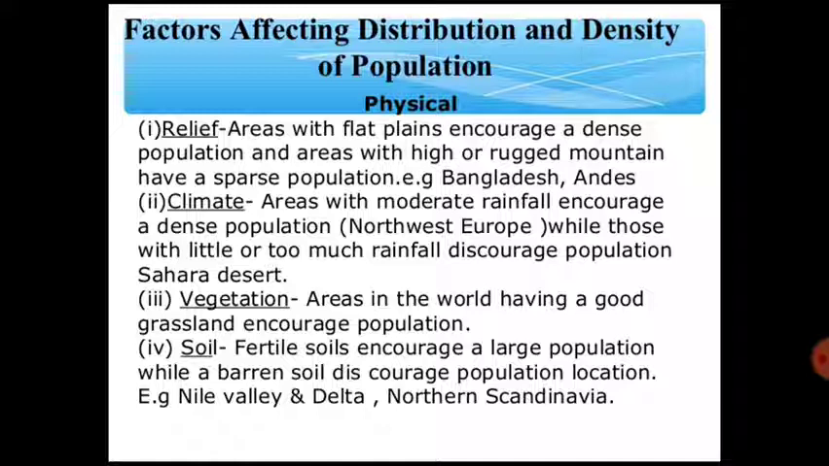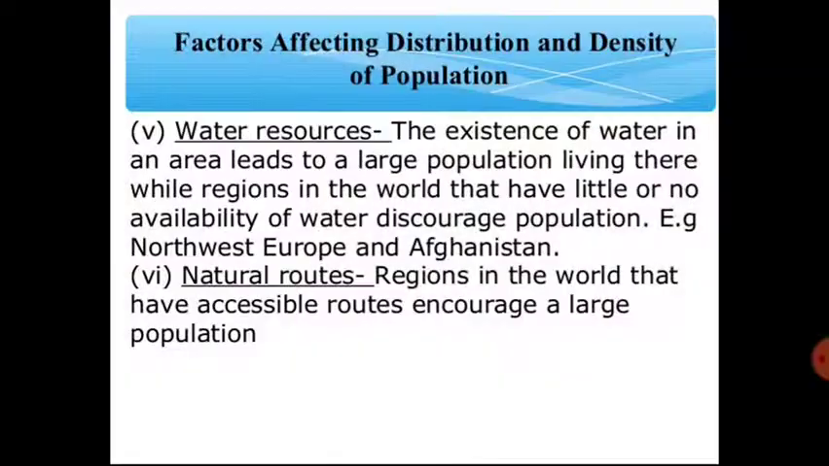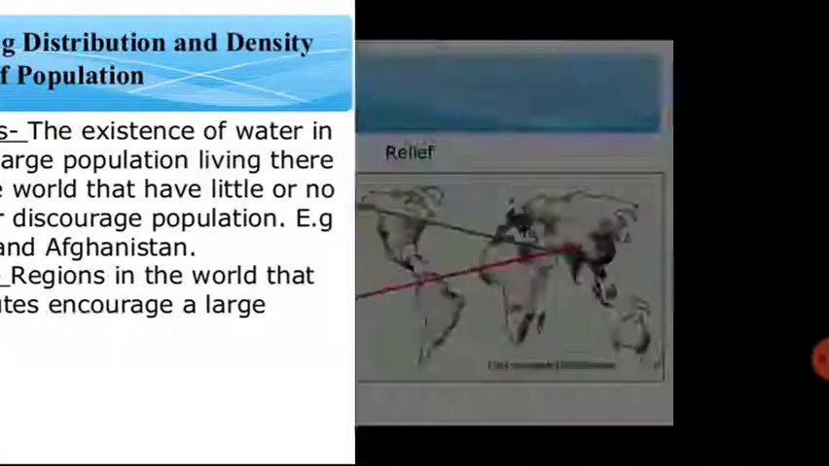The next point is soil. We all know that soil is the most important factor for agriculture. Places with alluvial soil are very suitable for agricultural purposes, and a place that is fertile is definitely suitable for agriculture. The next point is water resources. Places enriched with water resources as well as natural routes are very suitable for the concentration of population. These are certain aspects of the physical factors responsible for the uneven distribution of population.